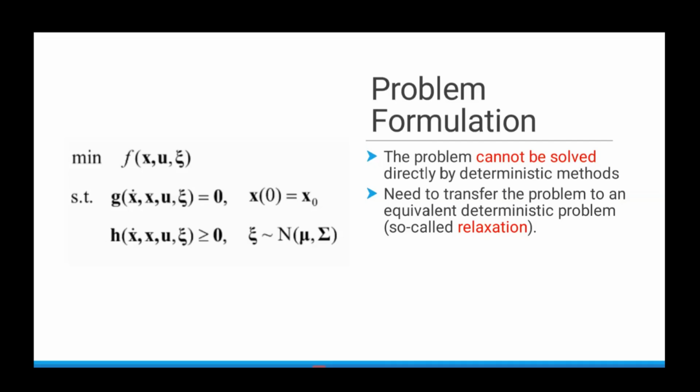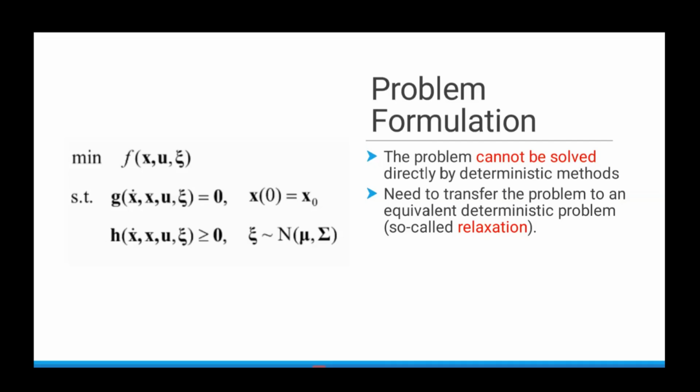It has constraints subjected to equality constraints g equal to 0 and inequality constraints h greater than or equal to 0. And the initial condition is x naught. Then z belongs to a probability distribution which has mean and variance. Mean is mu and variance is sigma.